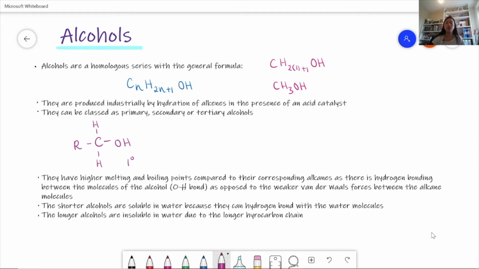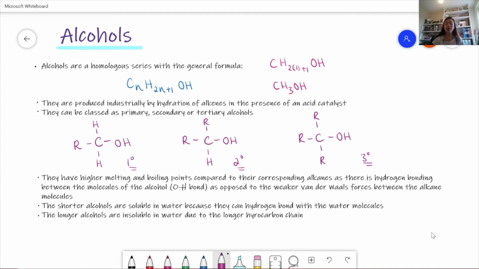The secondary alcohol is where the carbon which is attached to the OH is attached to two alkyl groups. So we have the carbon attached to the OH, and then we have one alkyl group and another alkyl group and a hydrogen. And so this is a secondary alcohol. And then for the tertiary alcohol, we have three alkyl groups attached to the carbon, which is attached to the OH. So we have carbon and the OH, and now we have three of these alkyl groups. So this is a tertiary alcohol.